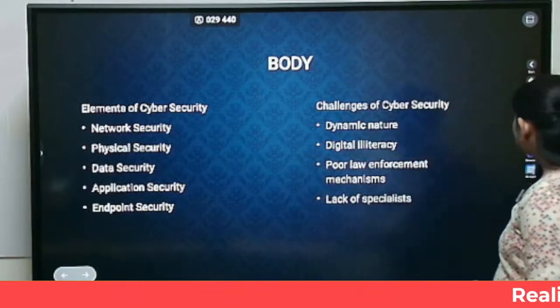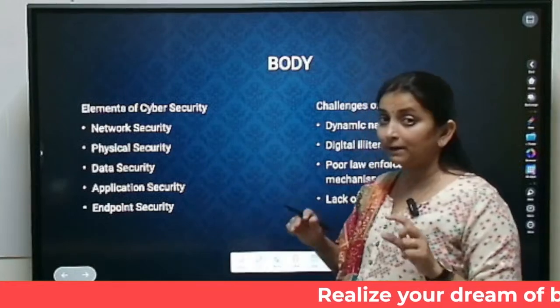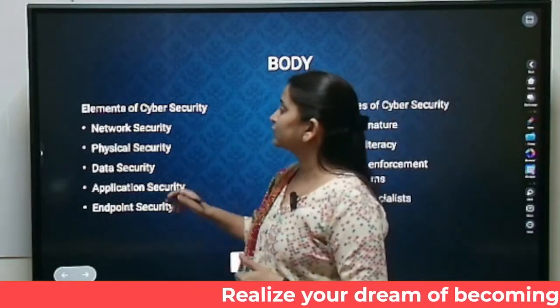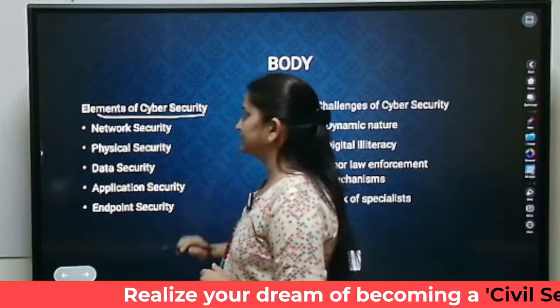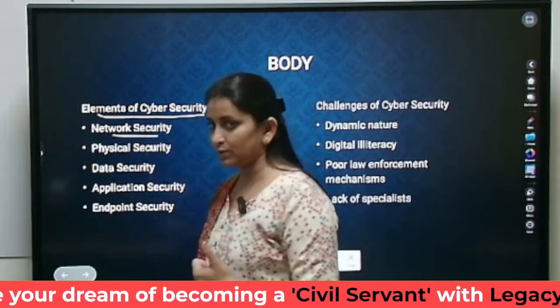Then comes the body of the answer. In the body, we are mentioning one part of the question. You remember, one part of the question was elements of cyber security. The first element is network security.